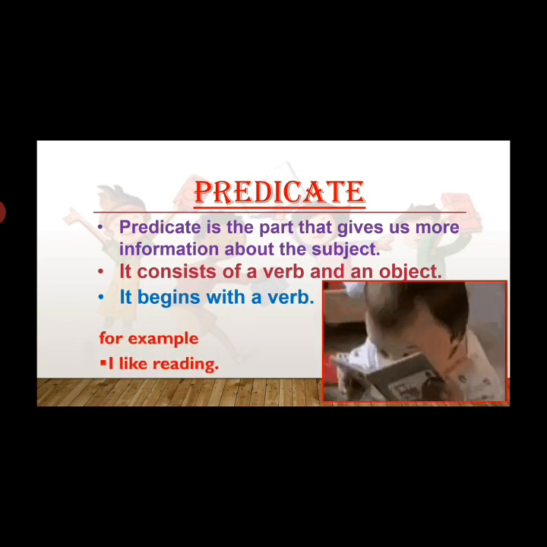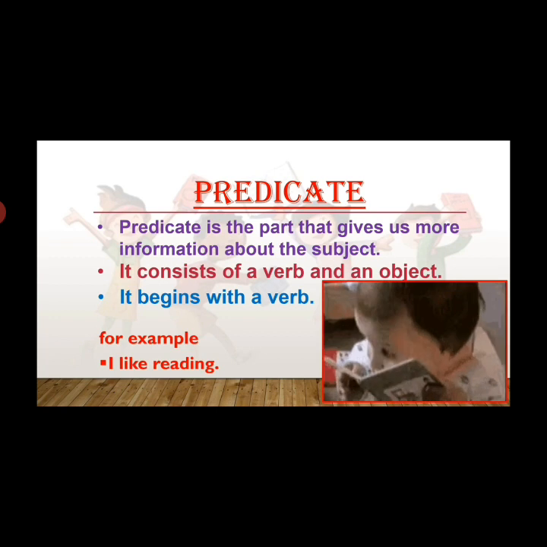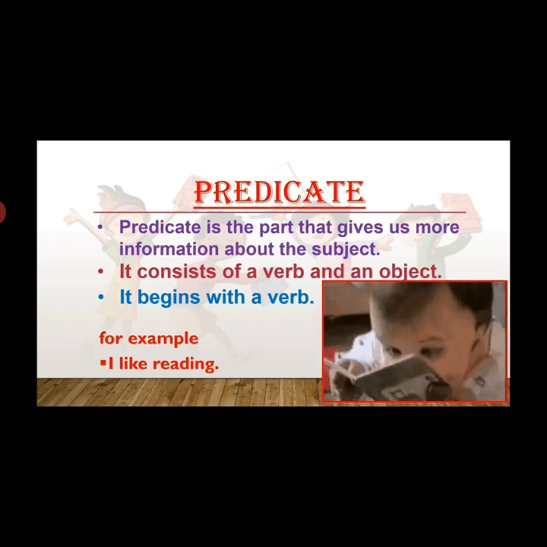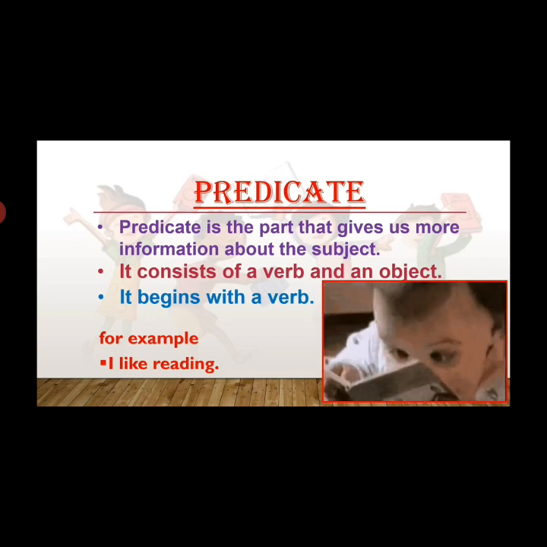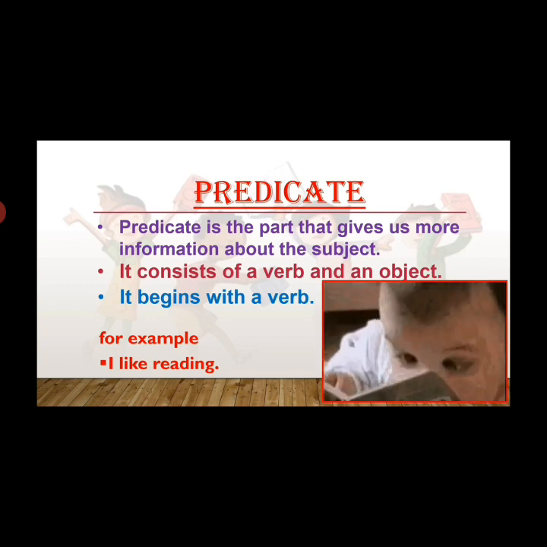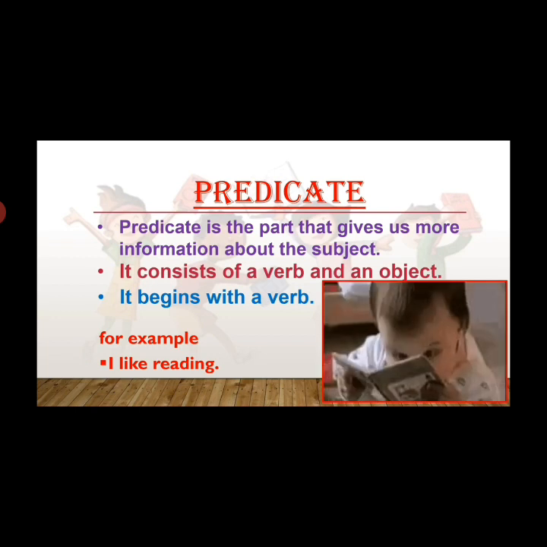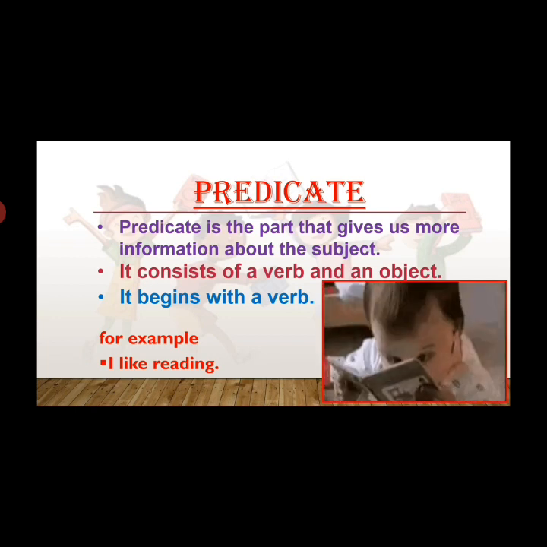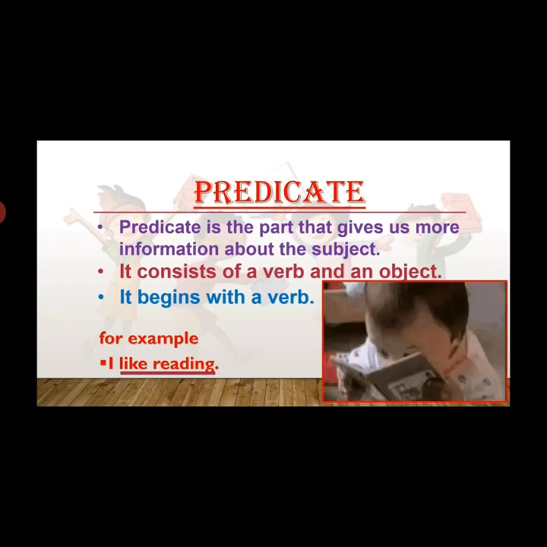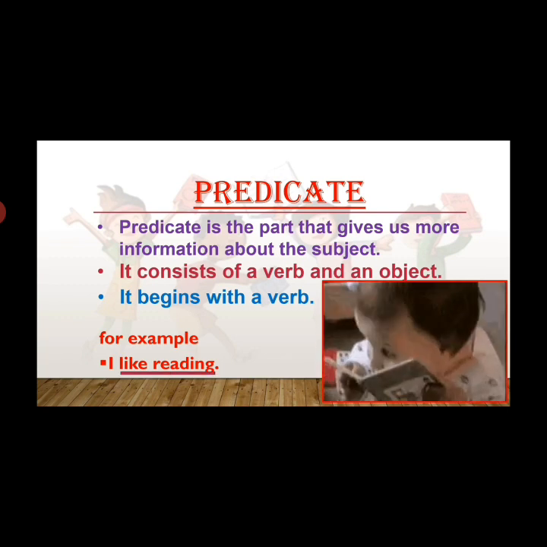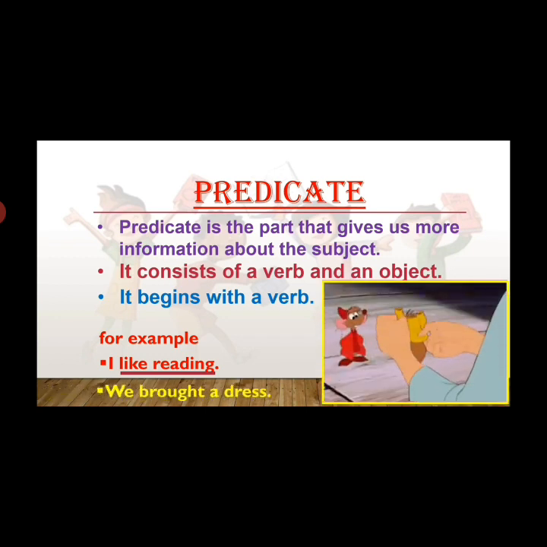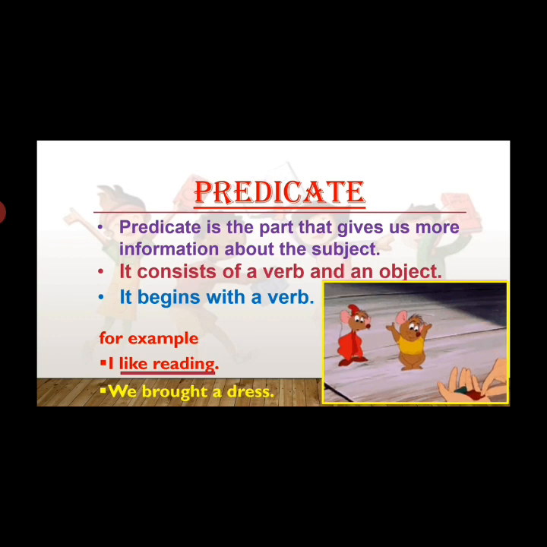Let us get back to the examples that we took. I like reading. We've already discussed that I is the subject because we are talking about I. The remaining part, like reading, is the predicate of the sentence. Like is the verb and reading is an object. In the next example, we bought a dress, we know the subject here is we, and the remaining part, bought a dress, is the predicate of the sentence.